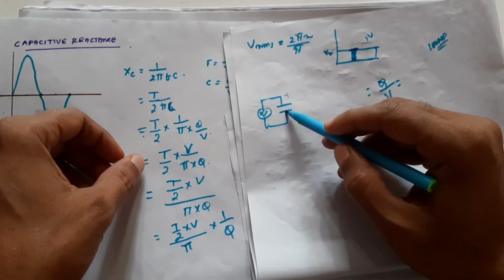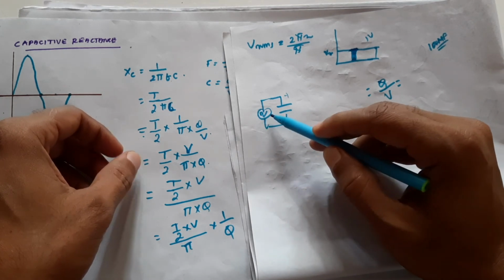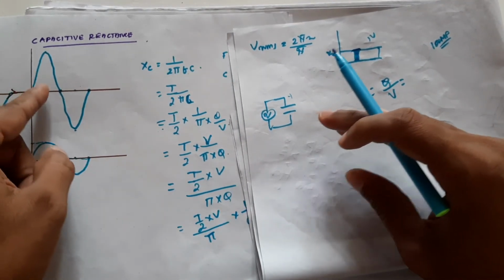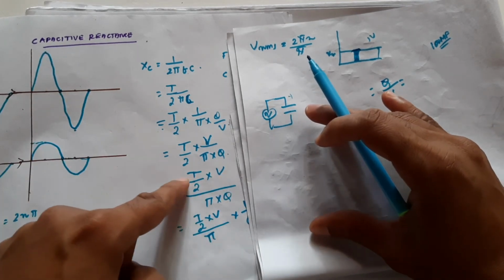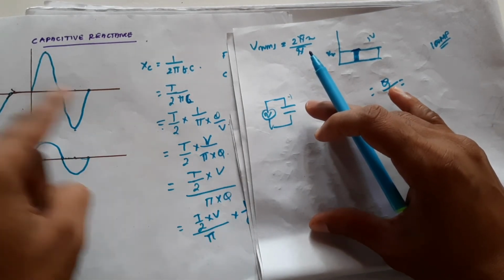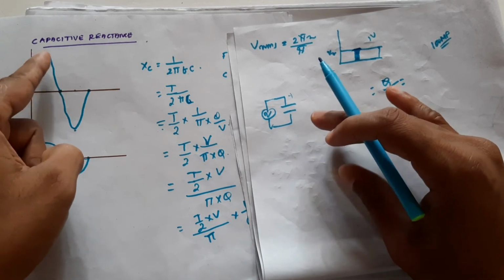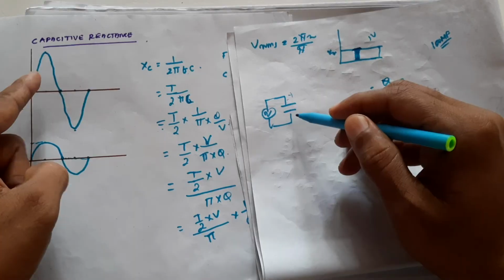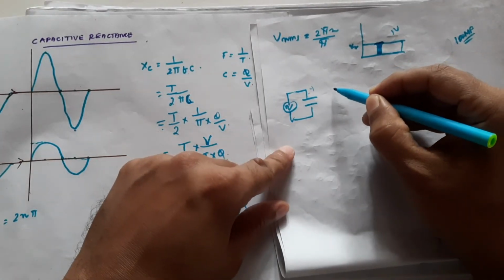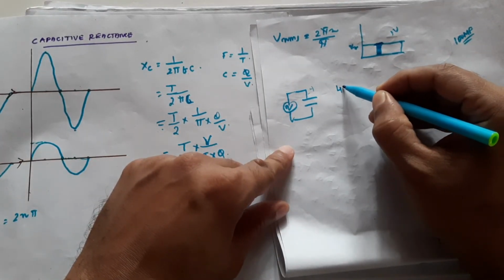If you take a capacitor and an AC voltage is applied, if the frequency is very high, that means the time period is very small. If the time period is very small, the average voltage will be very less. The average voltage appearing across the capacitor will be very less. And as we know, the capacitor has a voltage rating, say 400 volts.